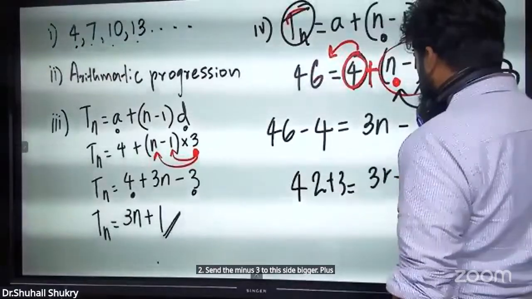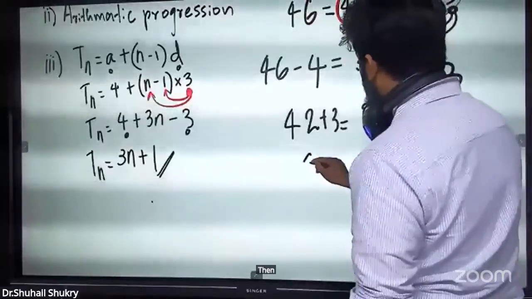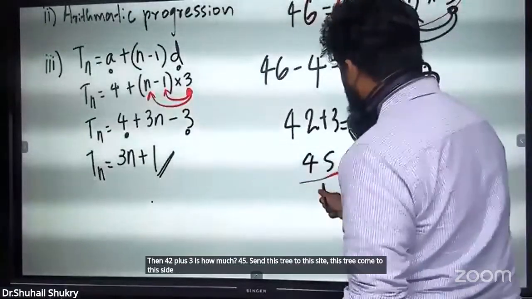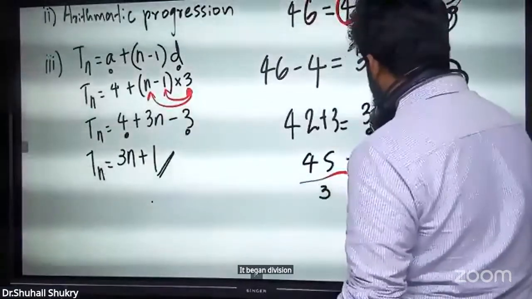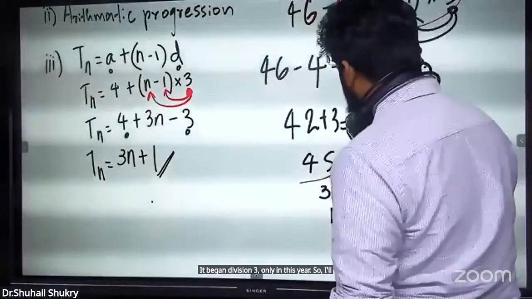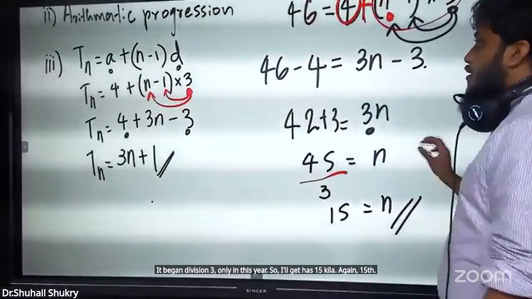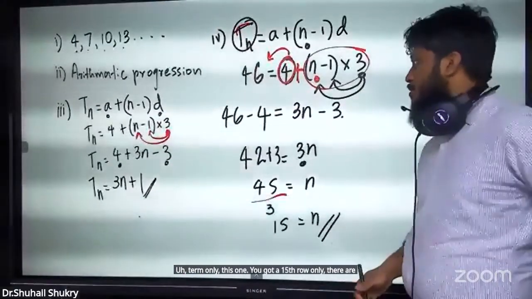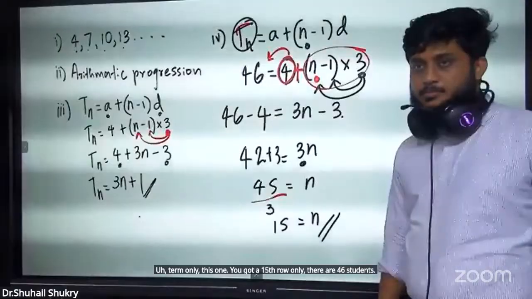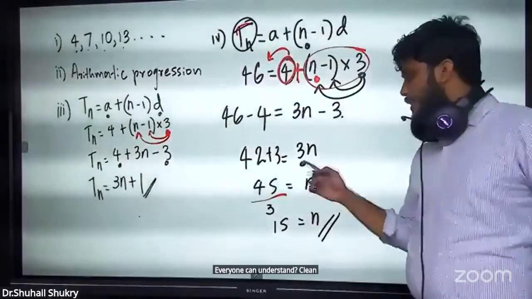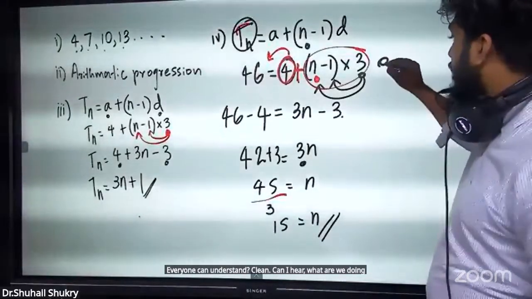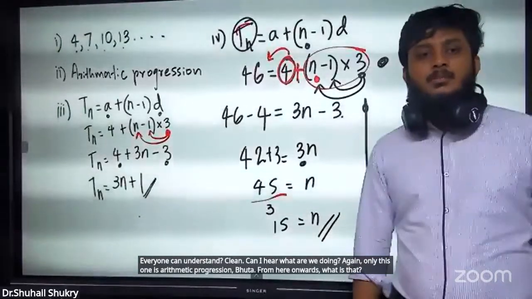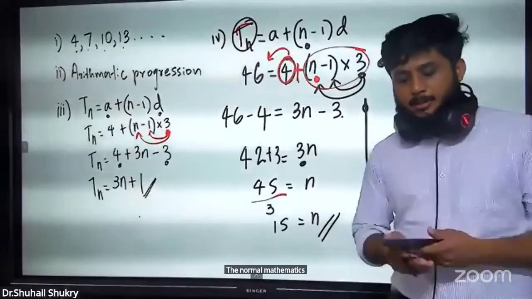Here 3n. Then 42 plus 3 is 45. Send this 3 to this side, and it becomes division by 3. Only n is here. So n is 15. Again, it is the 15th term only, the 15th row, that has 46 students. Everyone can understand? Clear? Only this part is arithmetic progression. From here onwards, it is normal general basic mathematics.